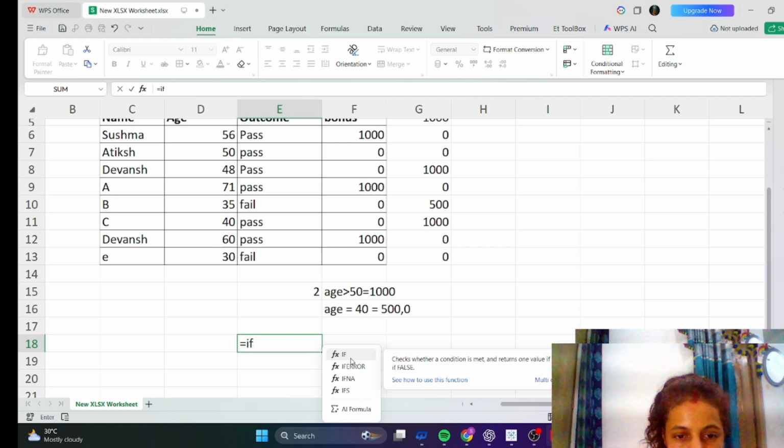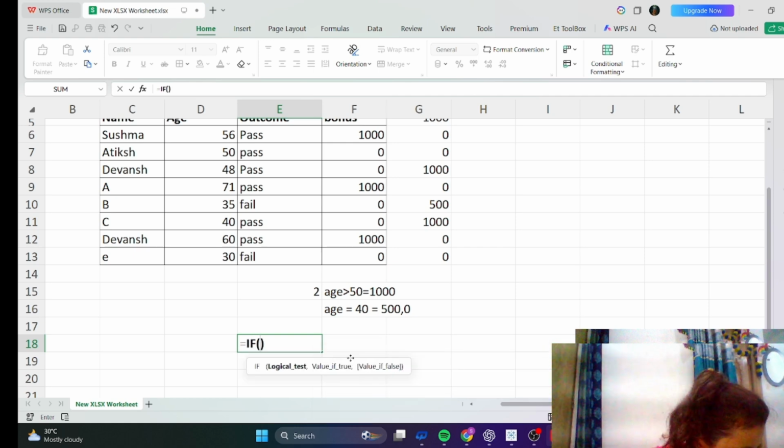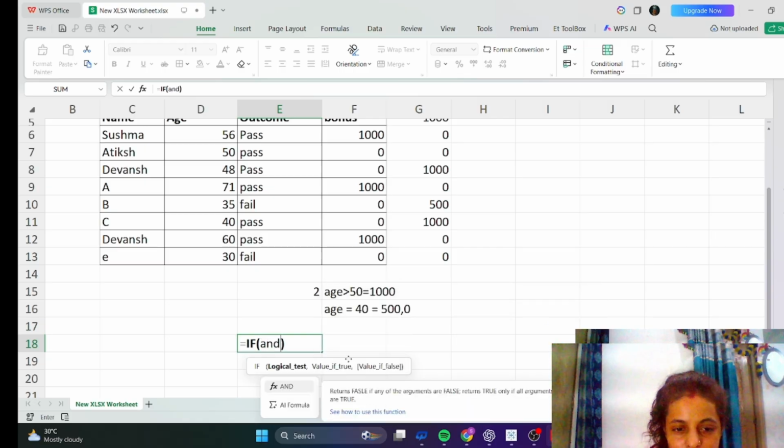Whenever we apply the AND function, it means when we add two conditions, then we should apply AND. As we have studied earlier, we use AND to add two sentences.